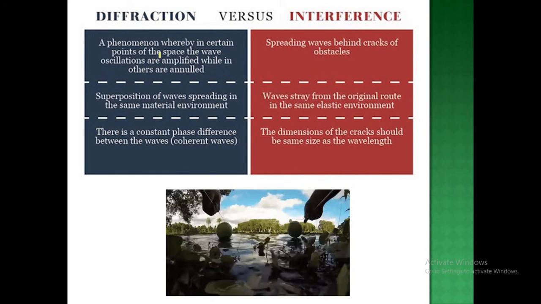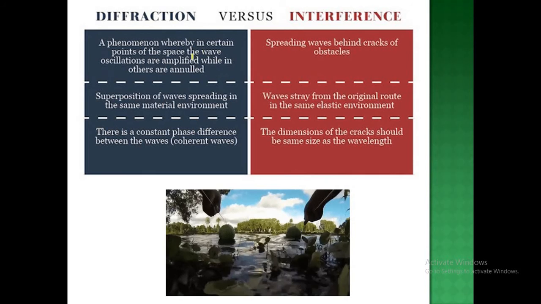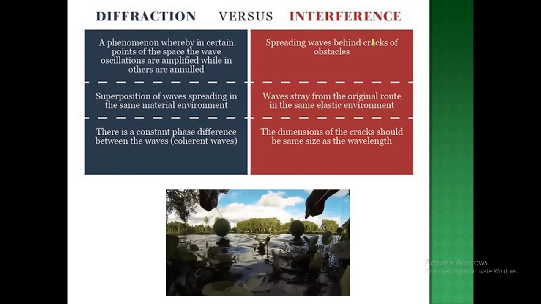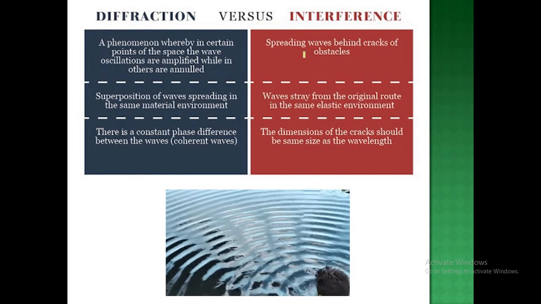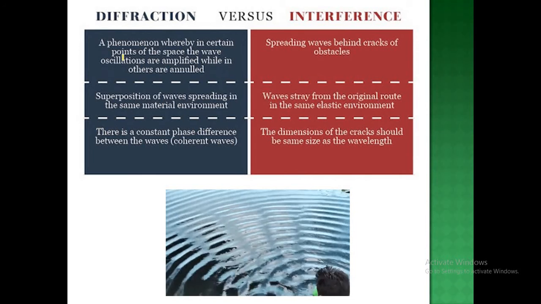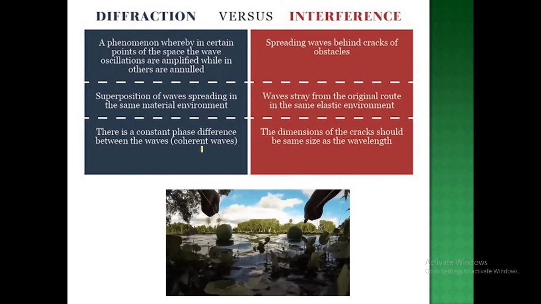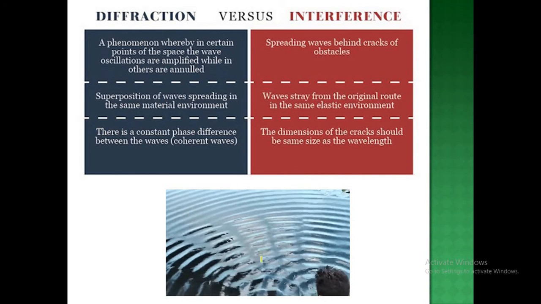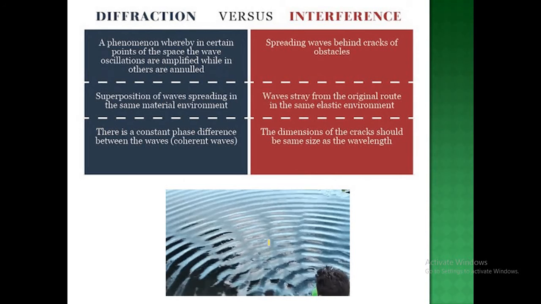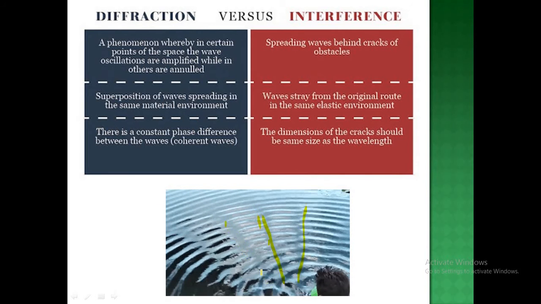The differentiation between diffraction and interference has been shown over here. It is a phenomenon whereby at certain points of space the wave oscillates with amplitude, while at other points it does not, and the waves spread behind cracks or obstacles. It means when light passes through an obstacle, the waves produced show interference, and the mixing of two waves is an example of diffraction. You can understand it in simple words. You can see an example animation where two balls are dropped on water, and you can see that the diffraction pattern is being caused over here. These are the diffraction patterns shown over here.